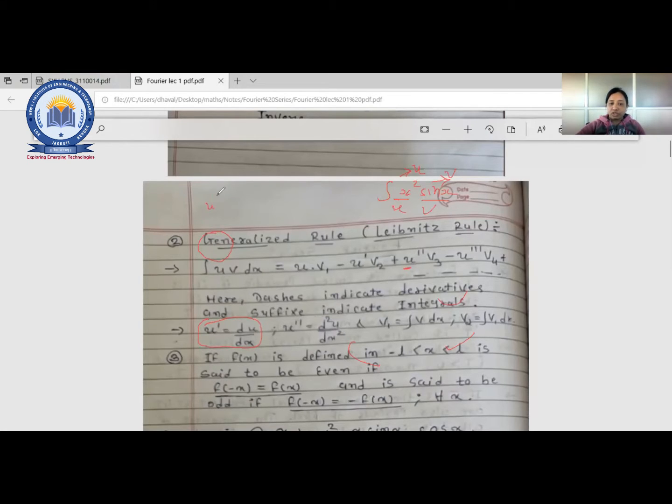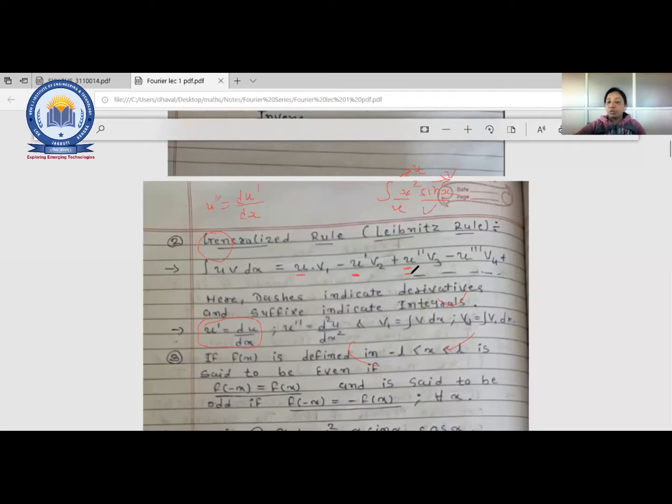u double dash is equal to du dash upon dx. That means whatever the previous term of u is, you integrate that. Now the third term is u double dash. So that is nothing but the derivative of the previous term, that is du dash. Sorry, u dash.